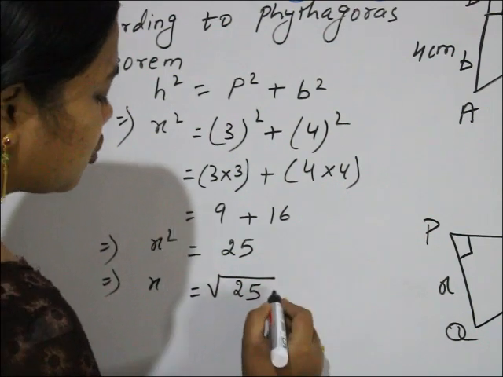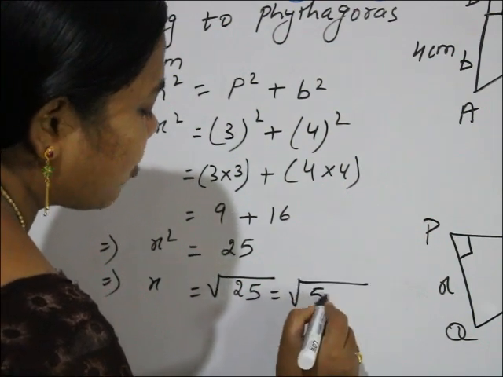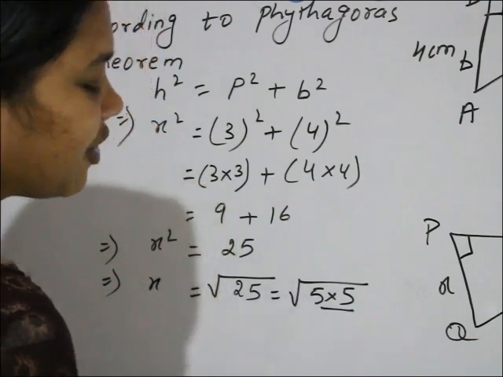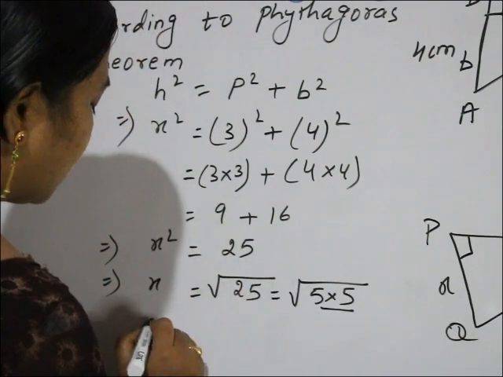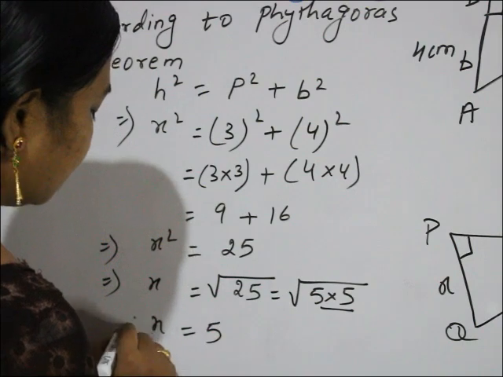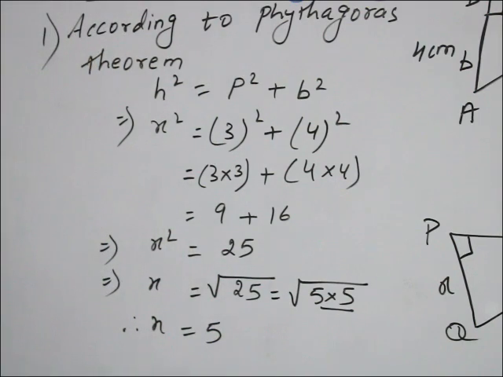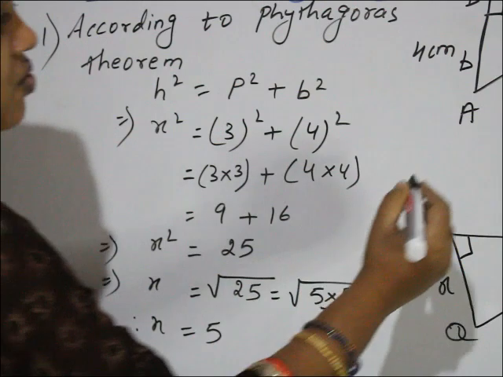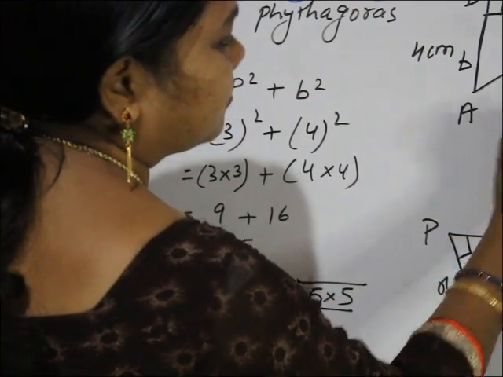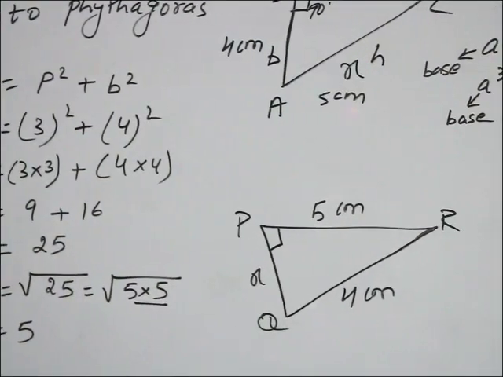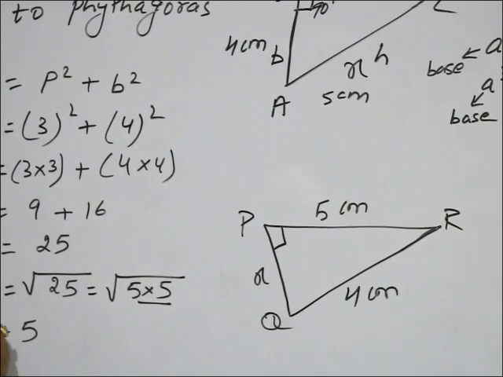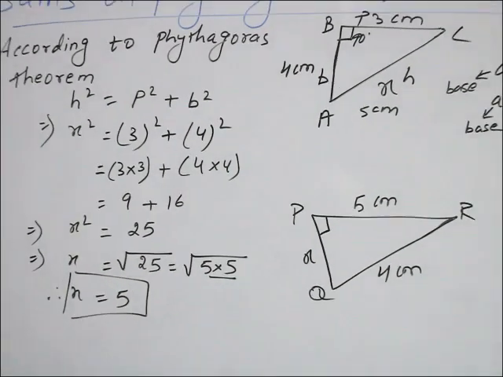So square root of 25. 25 means 5 into 5. So a pair of two numbers, one number will come out. X equal to 5. Therefore, x equal to 5. So, x is what? 5 centimeter. Clear? The answer x is equal to 5. This is the first sum.